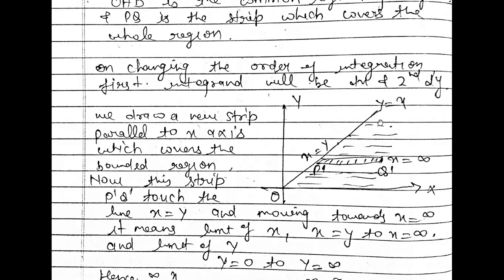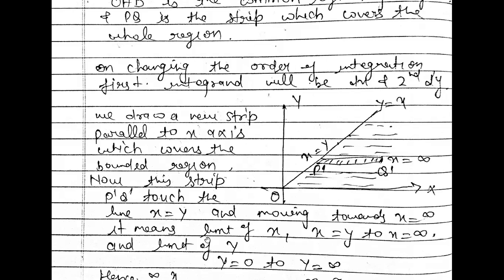So x is equal to y, it is touching the x is equal to y line. So our limit of x is equal to y, and it is going till infinity here. So our limit of x will be x is equal to y to x is equal to infinity, because there is no line here, there is no boundary here. So it is going to infinity. So our limit of x will be x is equal to y to x is equal to infinity, right?